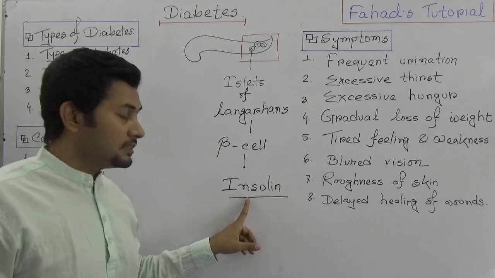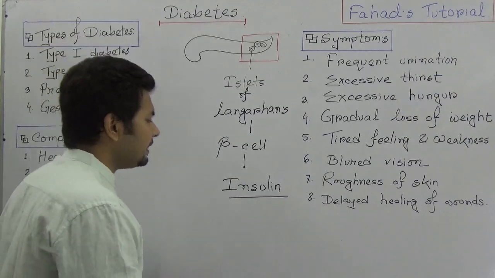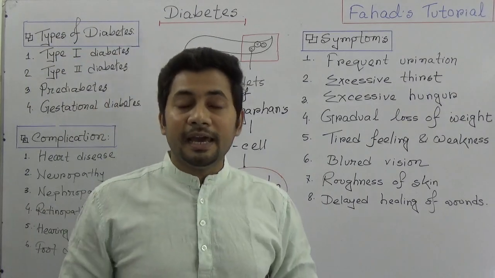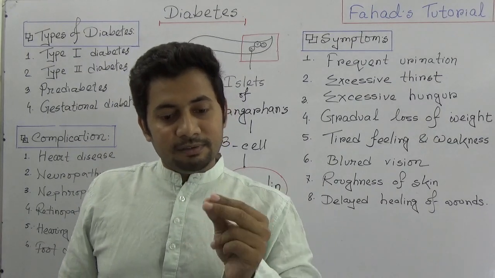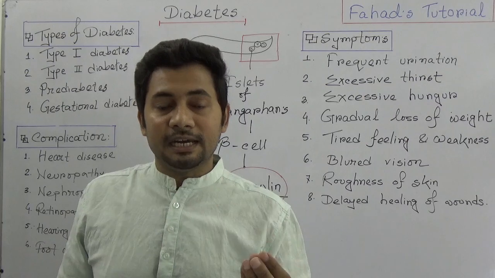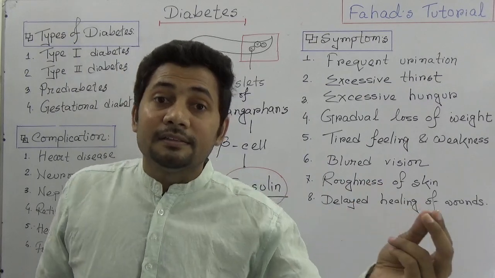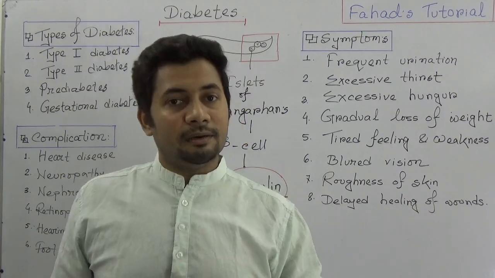One of these hormones is insulin, and insulin has a very effective activity in our body: it regulates carbohydrate metabolism. So it creates the environment so that the body cells can synthesize the carbohydrate.